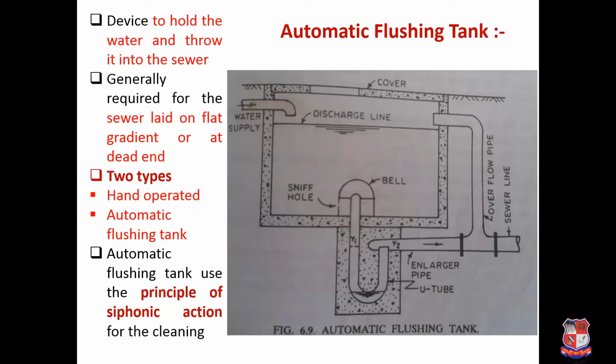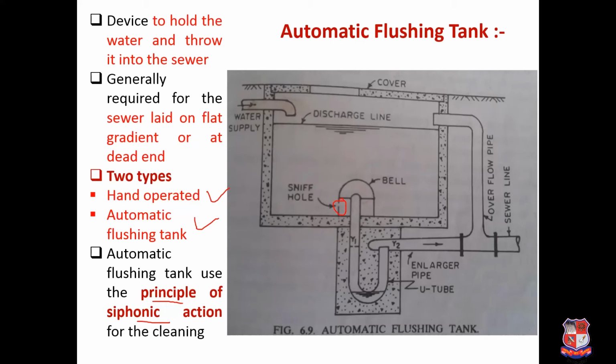Generally this automatic flushing tank is a device to hold water and throw it into the sewer, for cleaning purposes you can say. It is generally required for a sewer laid on a flat gradient or at a dead end. Whenever there is a dead end, it is very difficult to clean, so at that point you have to provide such an automatic flushing tank. Basically there are two types of flushing tank, hand operated and automatic. The automatic flushing tank uses the principle of siphonic action. Here I will show you what is the meaning of siphonic action.